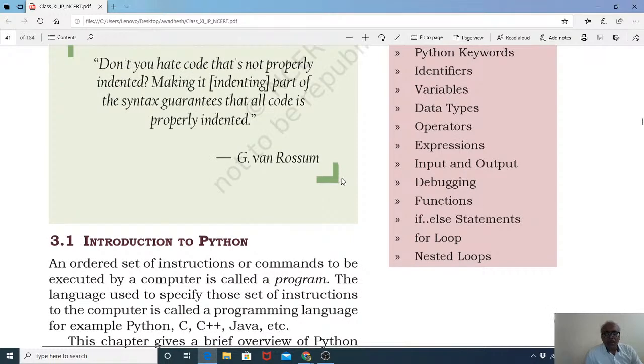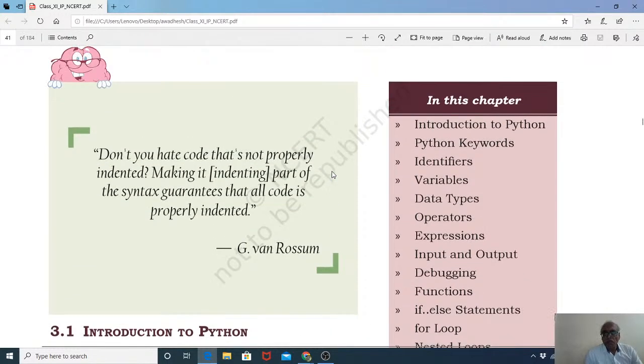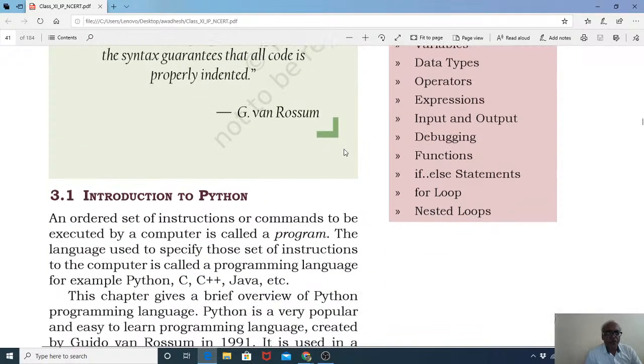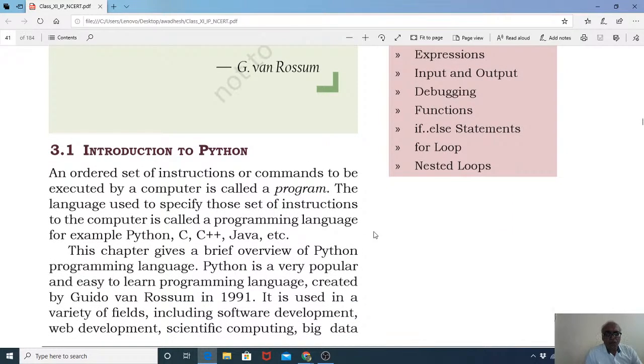So, we are going to start the programming, and as everybody knows, maybe knowing what is a program. Programming क्या होती है? ठीक है? An ordered set of instructions or commands to be executed by computer is called as program. ये इसकी जो है technical definition हो गई. Clear? But how are we going to write a program?